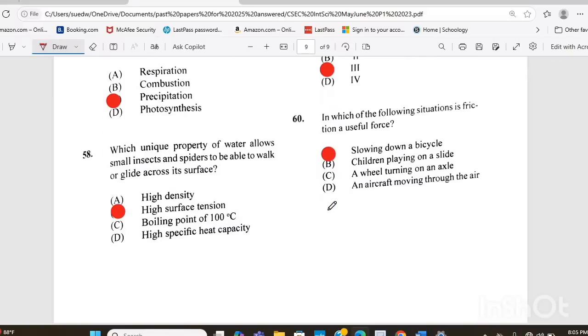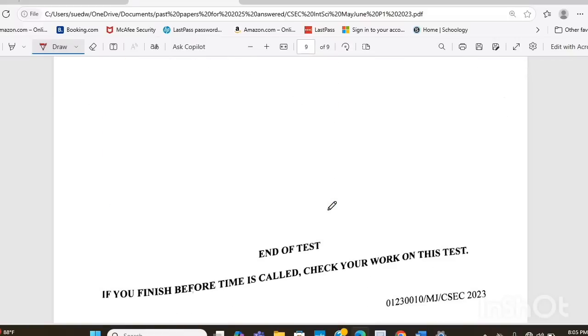And that is the end of the May-June 2023 paper 1 for integrated science.